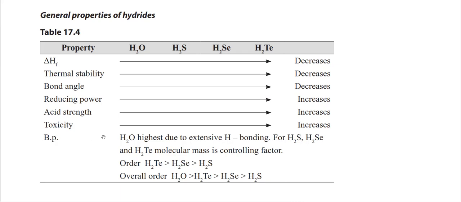Whereas for boiling point, H2O has the highest boiling point, then H2Te, H2Se and H2S. So writing the overall order, this is the exception. The general trend is that if the atomic number or molecular weight increases, the boiling point increases, but H2O can form hydrogen bonding, so that's why H2O is the exception for boiling point.